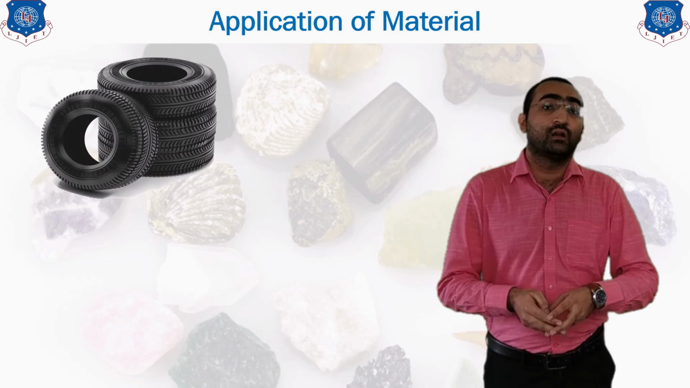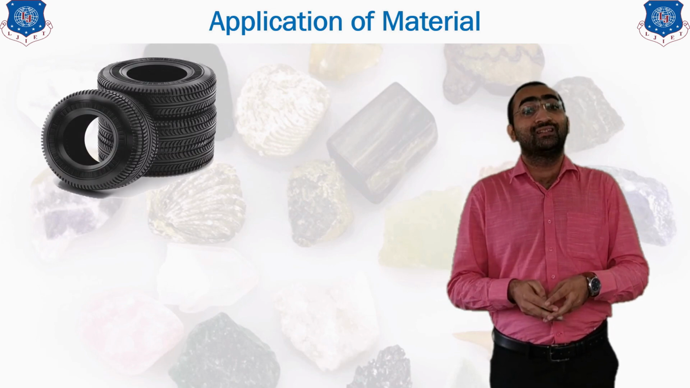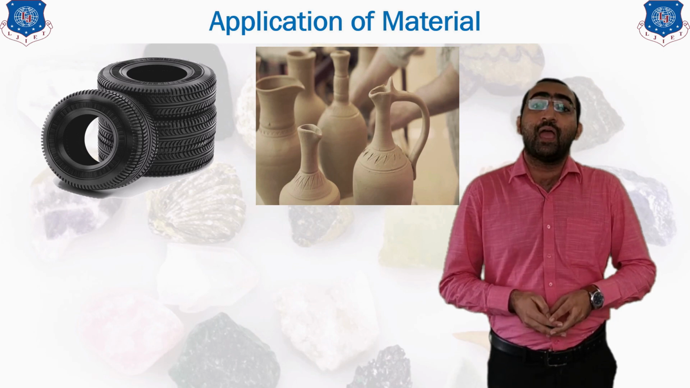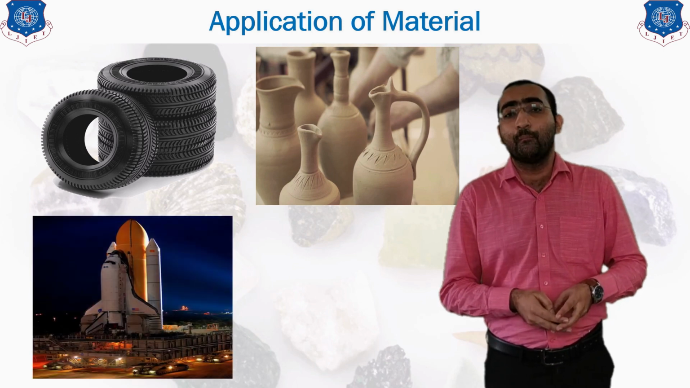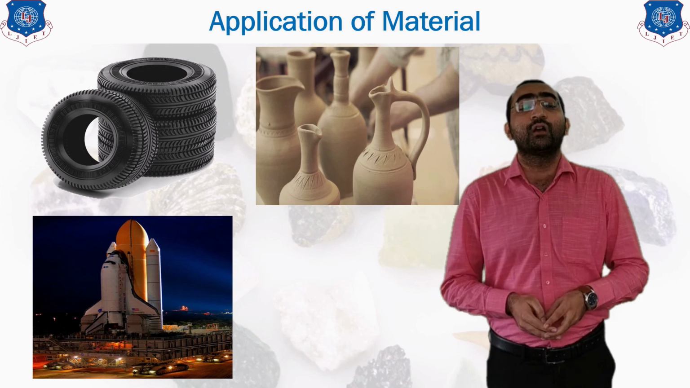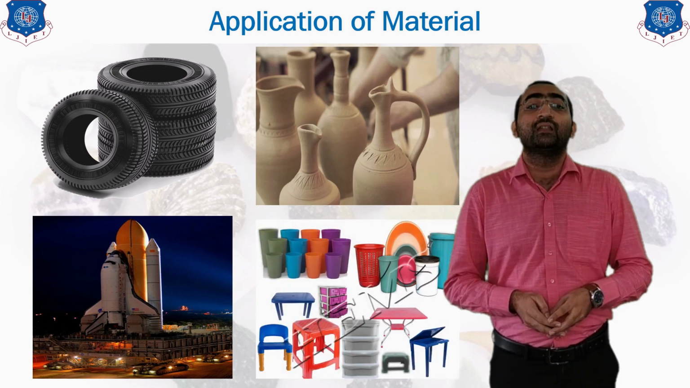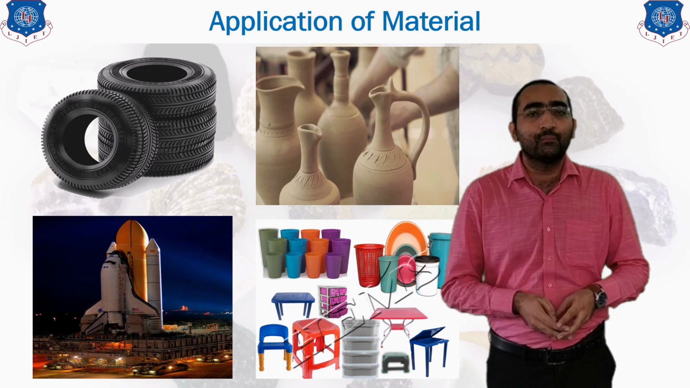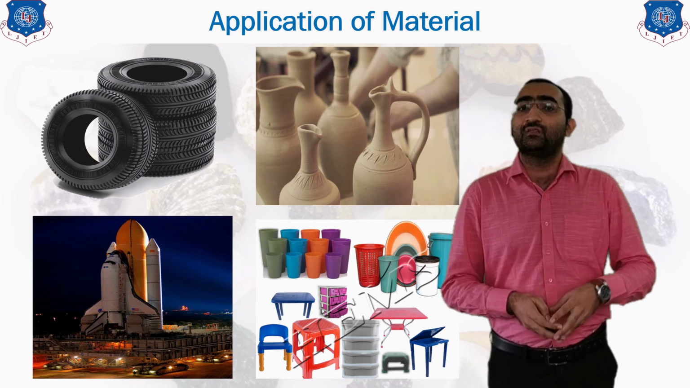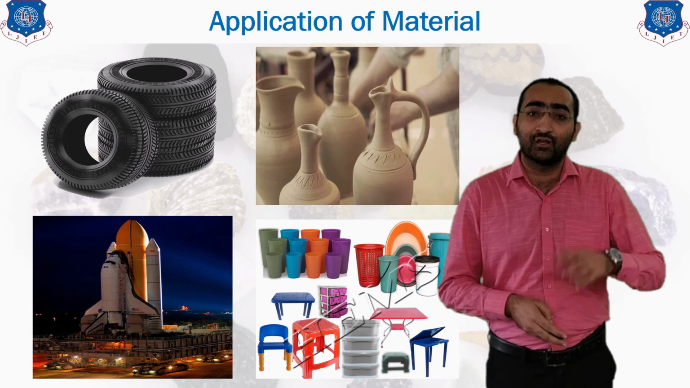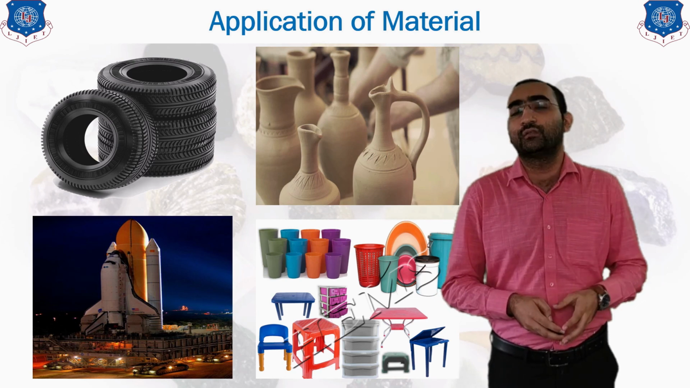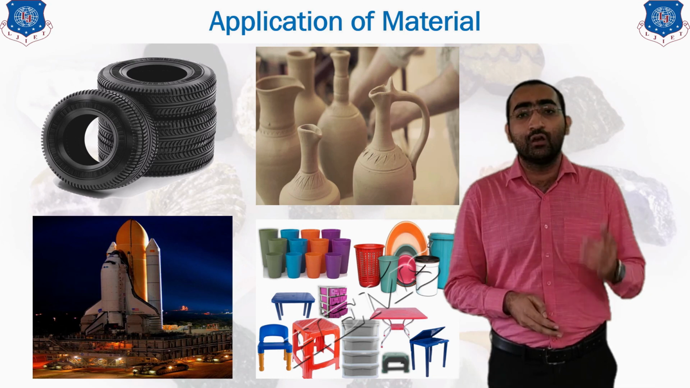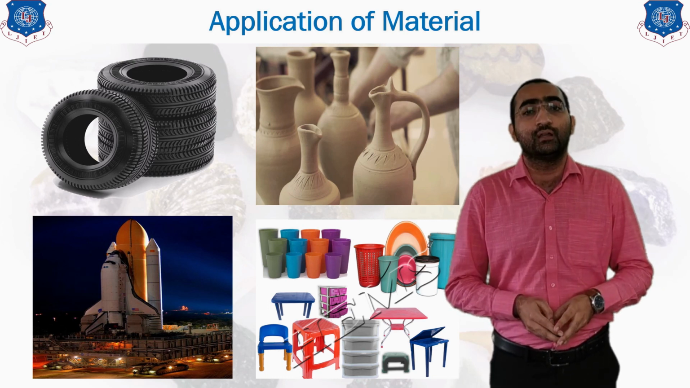The rubber tires and rubber products, the products which are made up from clay. Then the next one, the aerospace industries. They are also using many vast varieties of products, and the plastic materials are also there. These all are the typical examples of the material. That means whatever product you are using, the raw material, they are the types of the material. So material is everywhere. Whatever you see around us is always made up of material.